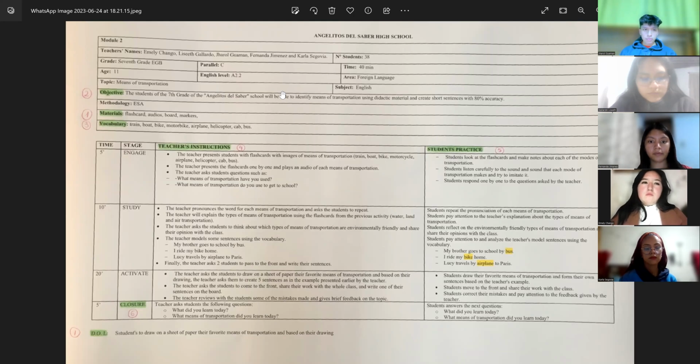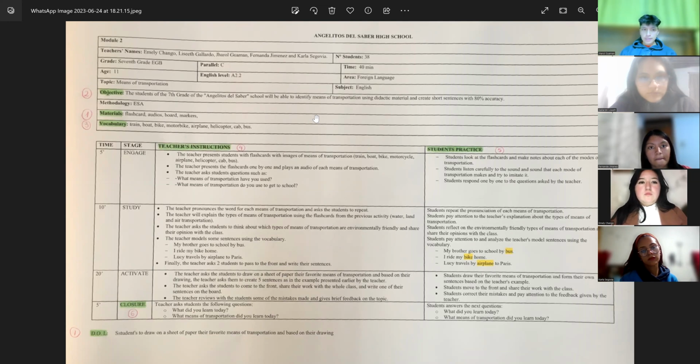We choose this topic from module number 2 of the Ministry of Education book. The objective is that the students of the 7th grade of the Angelitos de Saber School will be able to identify means of transportation using didactic material and create short sentences with 80% of accuracy. We choose this objective in order to create a good English environment in which the students can develop their skills to create sentences using the means of transportation learned in the class.